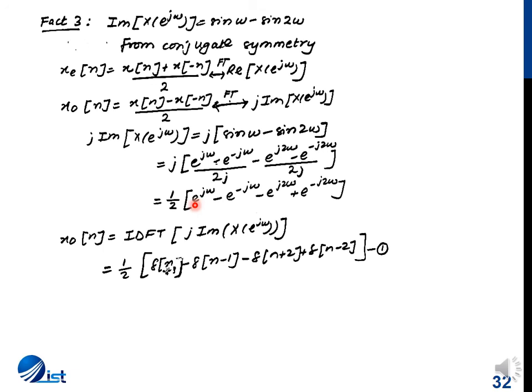Since this complex exponential has a magnitude of 1 and a phase of e^(jω), the inverse transform of 1 is δ(n), and now δ(n) is shifted by 1 unit, because the exponent is positive, so the shift is in the positive direction. So we have δ(n+1). For this term we have minus δ(n-1). For this term we have minus δ(n+2), and for this term we have plus δ(n-2). So this is our first equation.